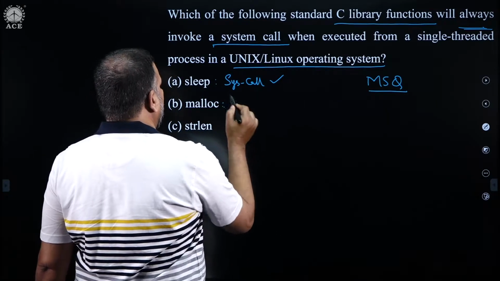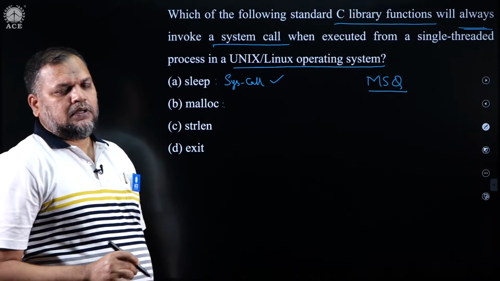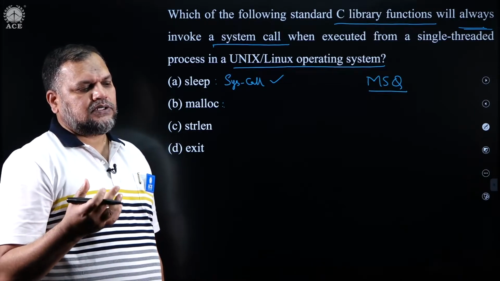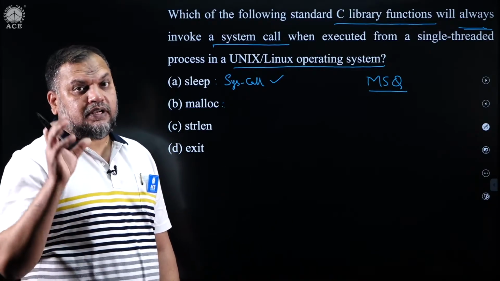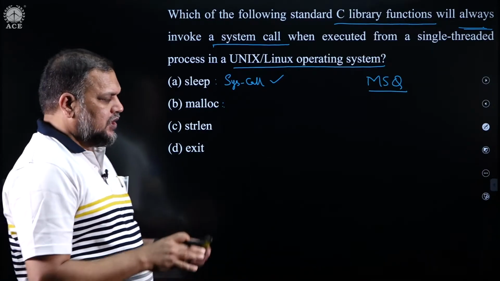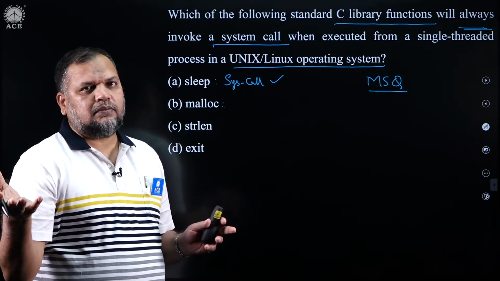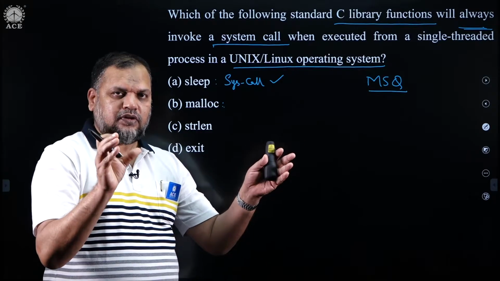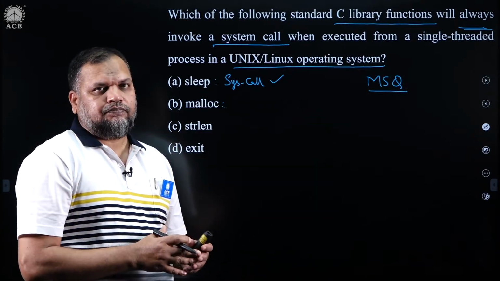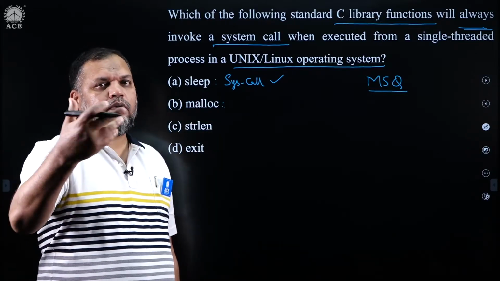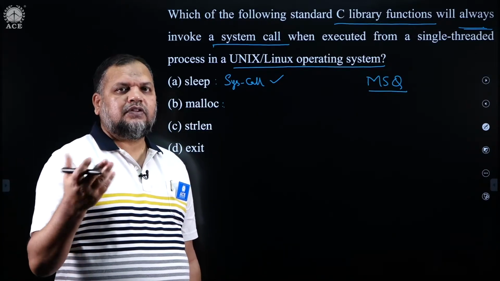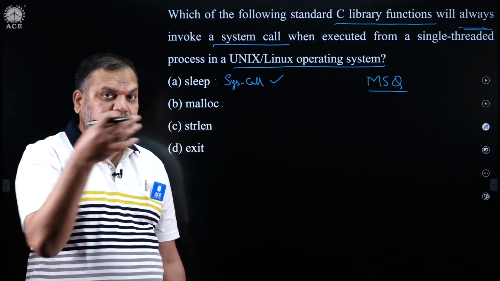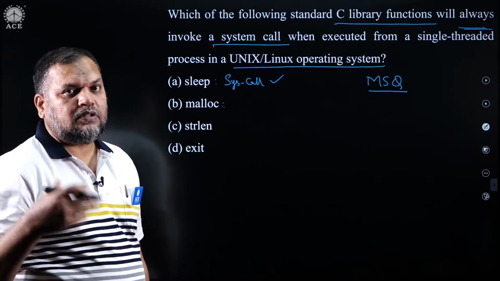Malloc. See, malloc is basically for dynamic memory allocation. We have the characteristic in the literature of Unix and Linux that whenever malloc requires a large chunk of memory, a system call is always generated. But when it requires small chunks of memory, it will not generate a system call for every memory allocation. Rather, for the first time, even if the memory needed is less, it will allocate a large chunk so that it can keep it, and for subsequent calls of malloc, to avoid the overhead of a system call, it will not activate a system call, but rather from the large chunk that it got allocated, it will allocate memory.